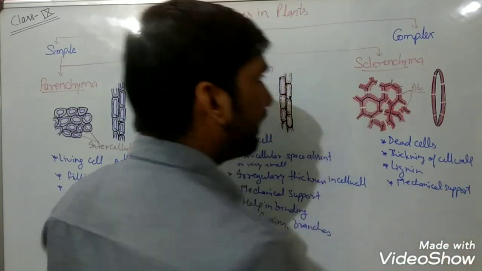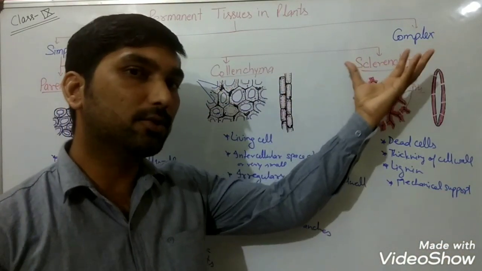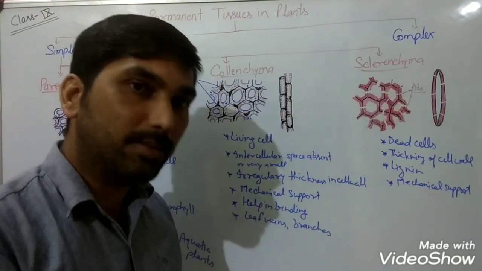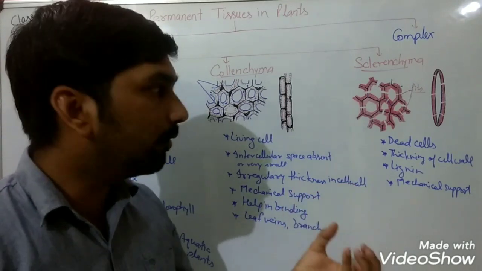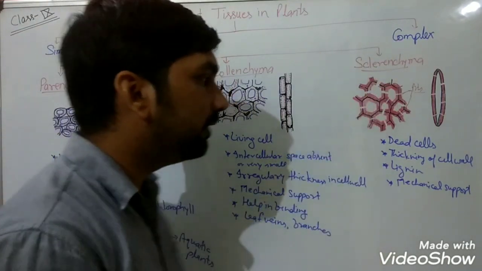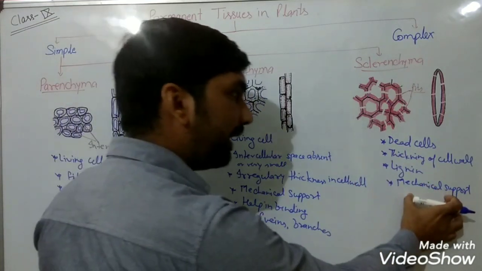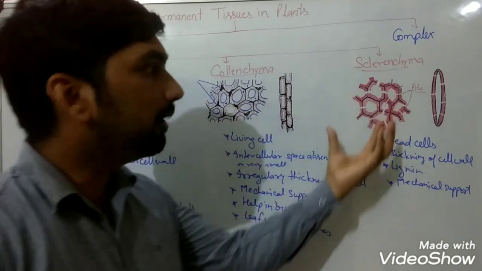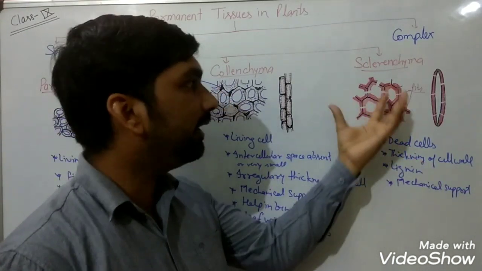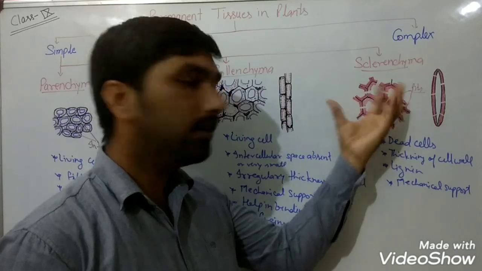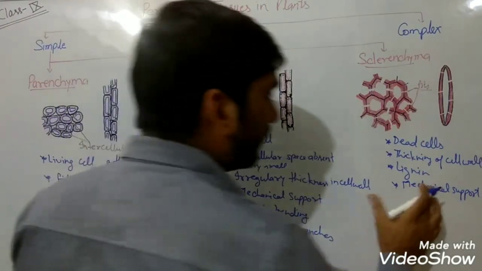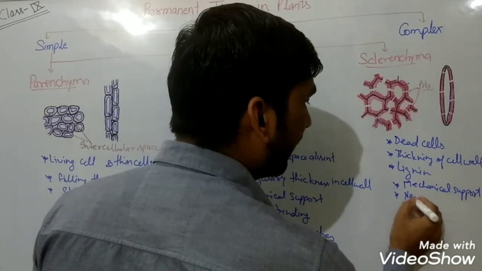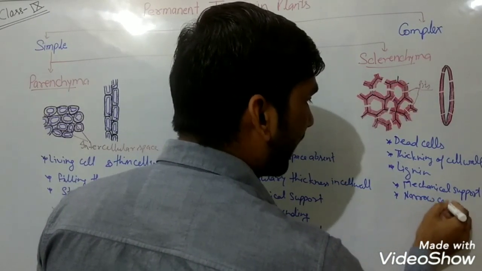support. They are also present in the complex tissues, in xylem and phloem, and they also help in the conduction of substances, meaning water and food, with the help of complex tissues. So they are providing mechanical support. They are dead cells having a thick cell wall due to deposit of lignin, and this lignin is the reason why they are so thick. And so sclerenchymatous tissues have a narrow cavity.